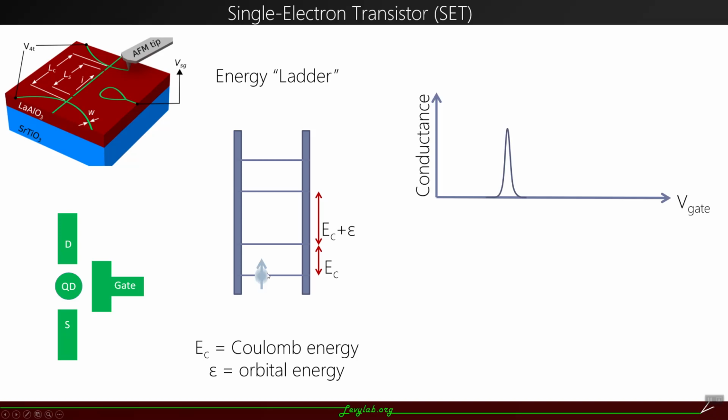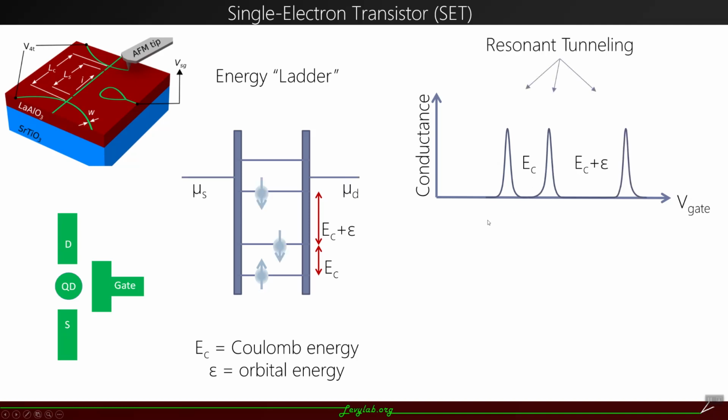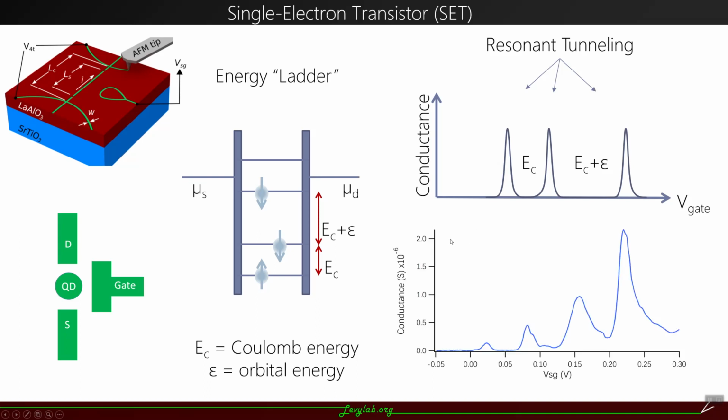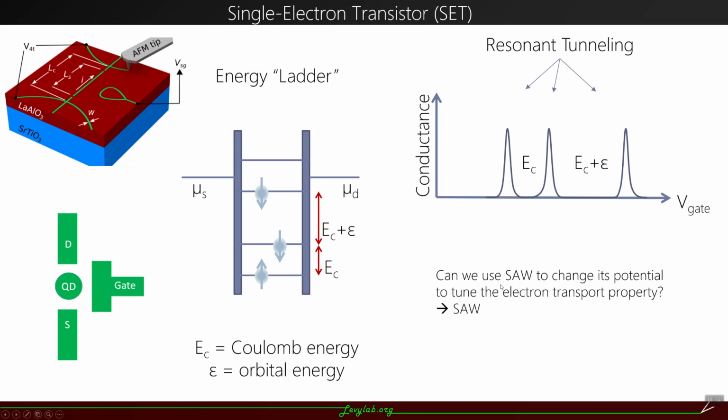When the energy of the electron aligns with the source and drain chemical potential, the electron can tunnel through these 2 barriers, giving us a conductance peak like this. When we vary the gate voltage, we get different conductance peaks, which are called resonant tunneling peaks. In our system, we can see these peaks clearly. Since changing the potential of the system can tune the electron transport property of the single electron transistor, can we use surface acoustic wave to change its potential to tune the electron transport property?